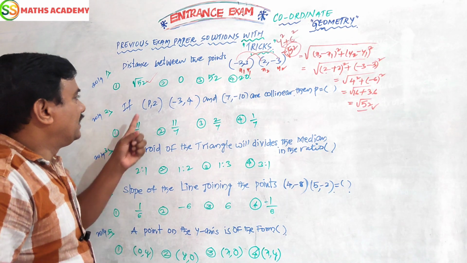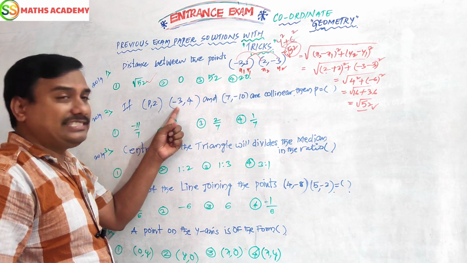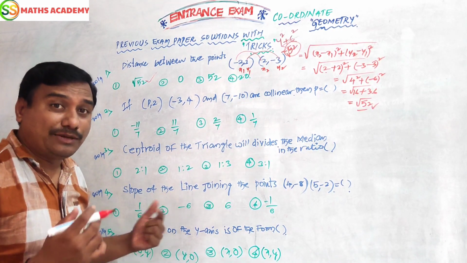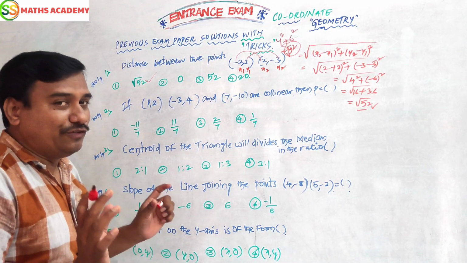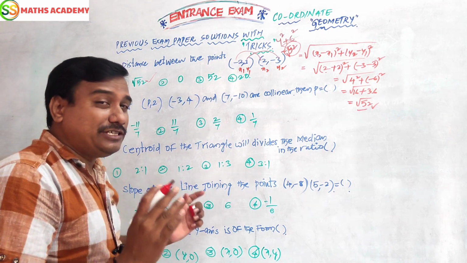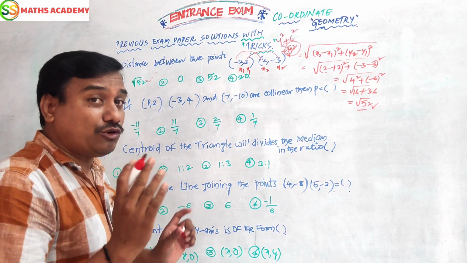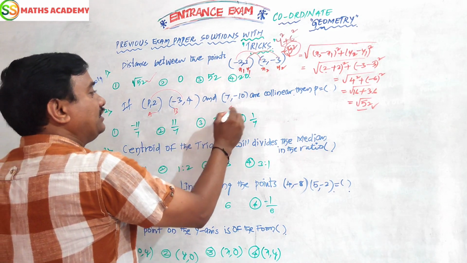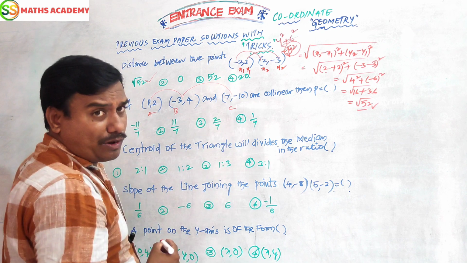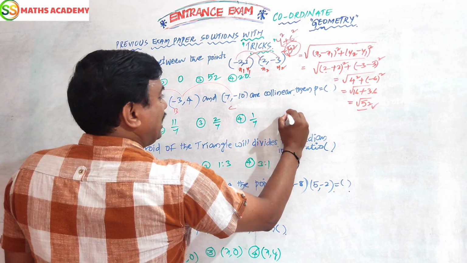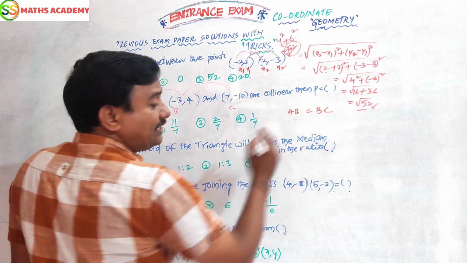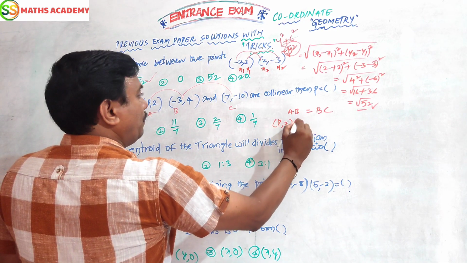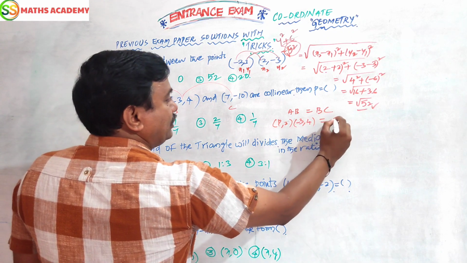Next. P comma 2, minus 3 comma 4 and 7 comma minus 10 are collinear. Then what about P? Simple. I told you very clearly: if we find AB plus BC equals AC, or slope of AB equals slope of BC. This is A, this is B, this is C. Slope of AB equals slope of BC. Slope, first AB, next BC. Write clearly. A is (P, 2), B is (minus 3, 4).